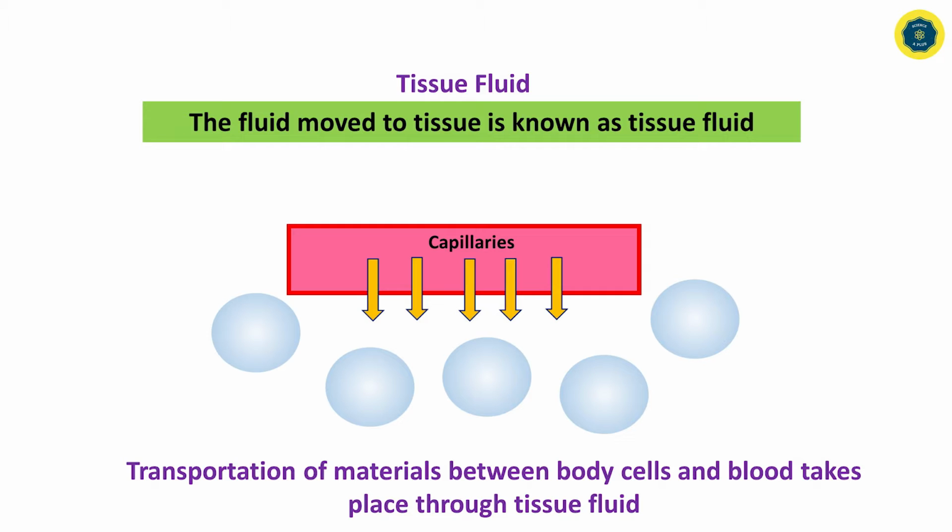Materials in capillaries diffuse to the tissues through its wall. During this transportation, some of the fluid stays between body cells and capillaries. This fluid is called tissue fluid.